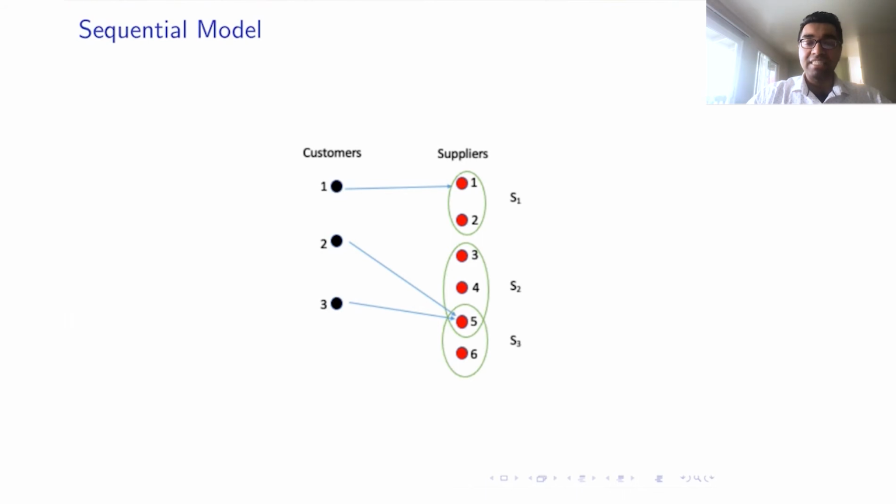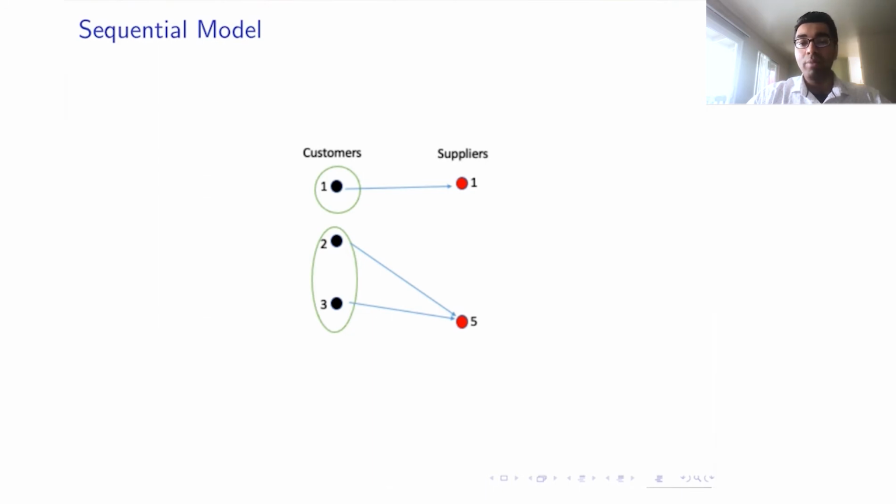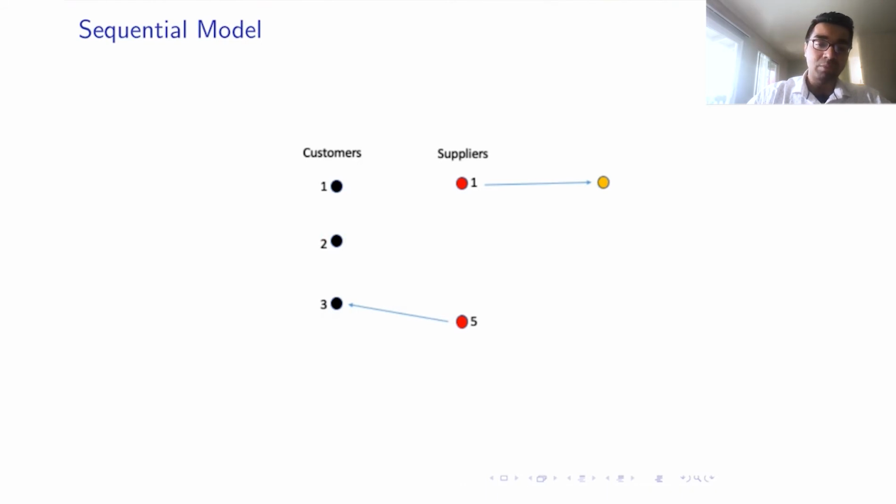Now, what happens in the second step? In the second step, the suppliers are only shown the customers that selected them. So in this case, supplier 1 would be shown customer 1 and supplier 5 would be shown customers 2 and 3. The suppliers face a similar choice: to either select among one of the customers that selected them or go with their outside option. In this case, supplier 1 goes with their outside option and supplier 5 selects customer 3. We say that a match is formed if both the customer and supplier select each other. So note that each agent on the platform can make the selection only once.